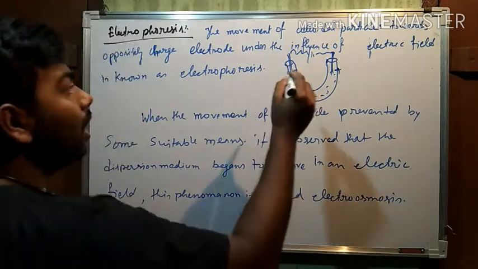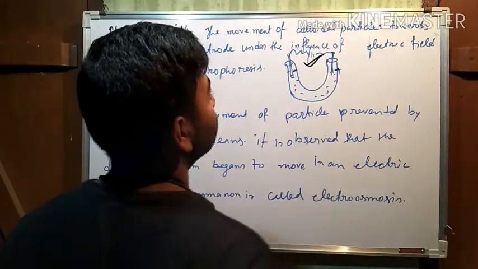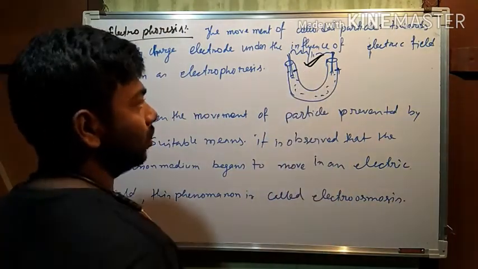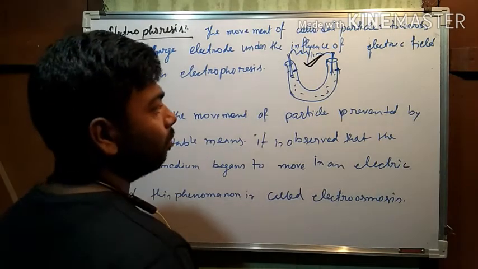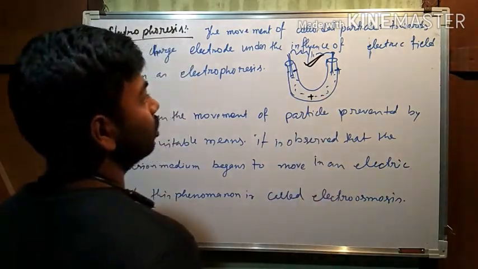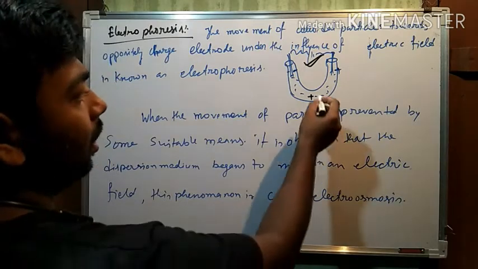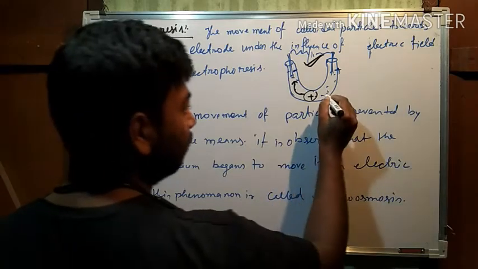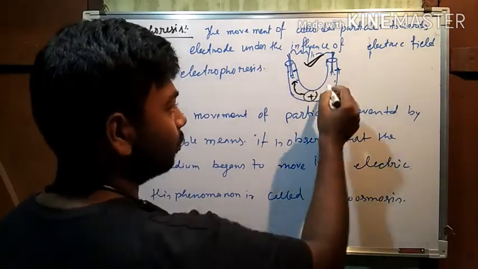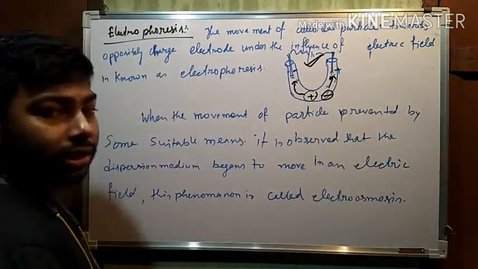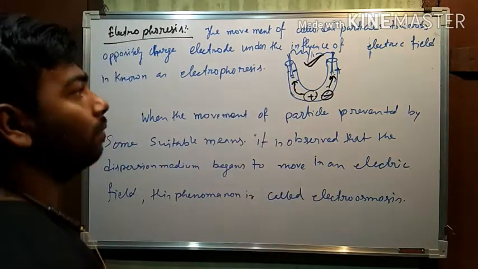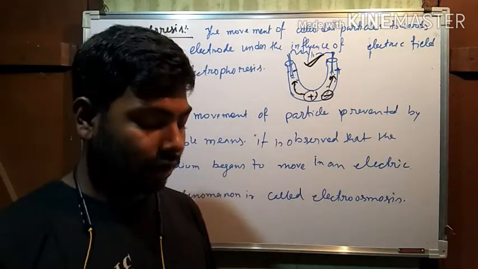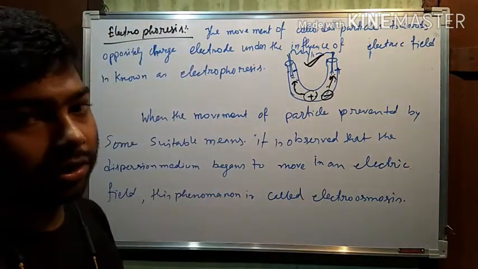When the electricity is on, it means when the electric current starts flowing to that electrode and the circuit, the positively charged colloidal particles move to the negatively charged electrode, and the negatively charged colloidal particles move towards the positively charged electrode. And this process of movement of colloidal particles towards the opposite charge by the influence of an electric field is known as electrophoresis. Okay.